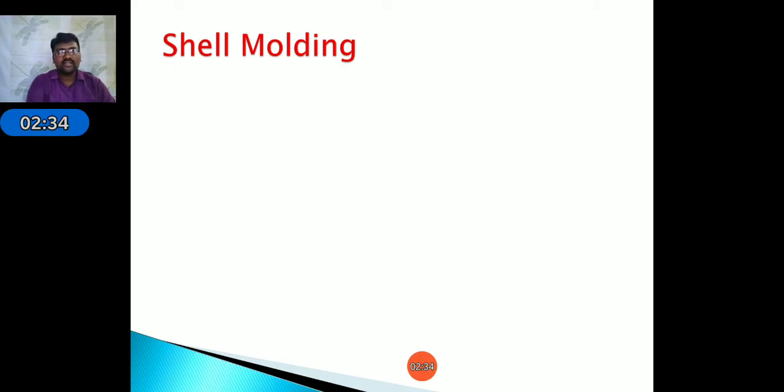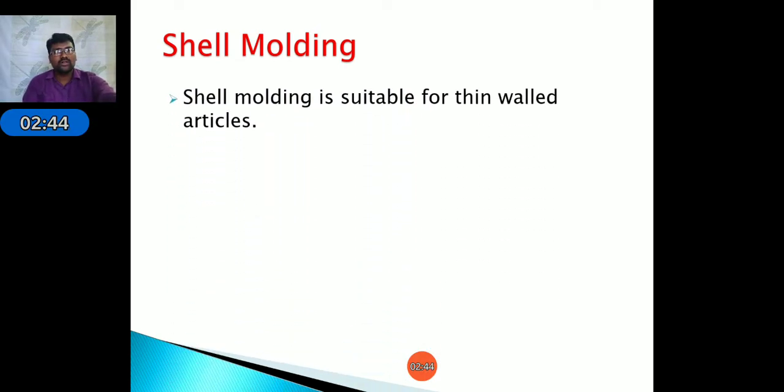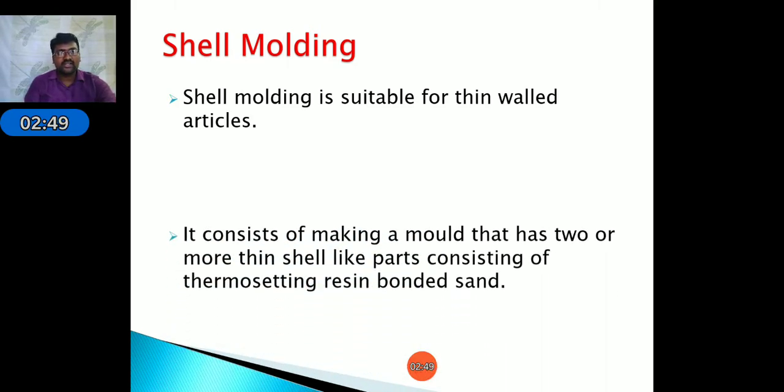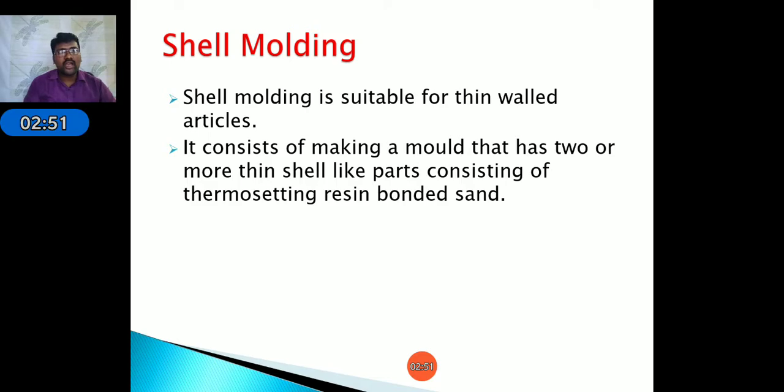Coming to the first one, shell molding. Shell molding is mainly used to prepare thin walled structures. It is mostly suitable for thin walled articles. It consists of making a mold that has two or more thin shells, like a pot, made of thermosetting resin bonded sand as the shell material.